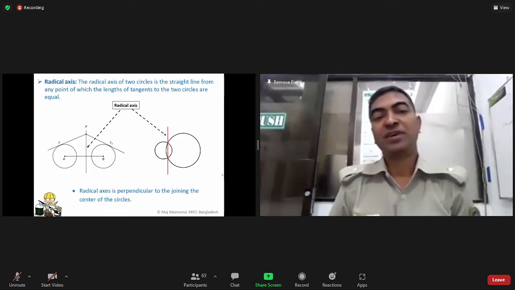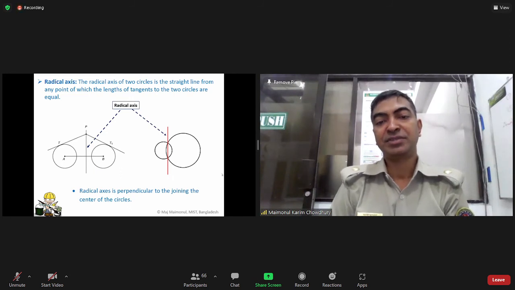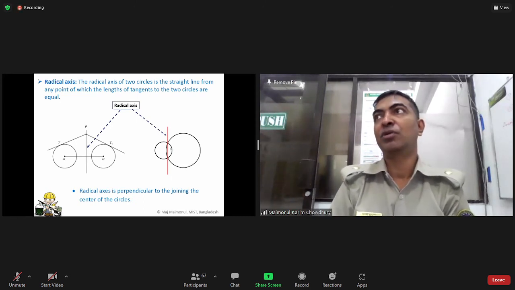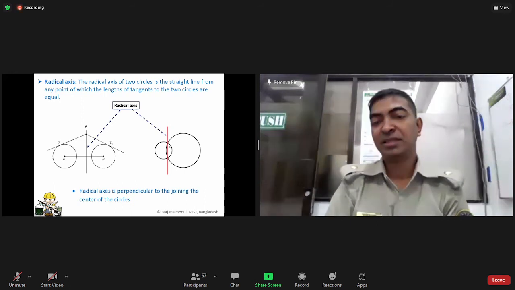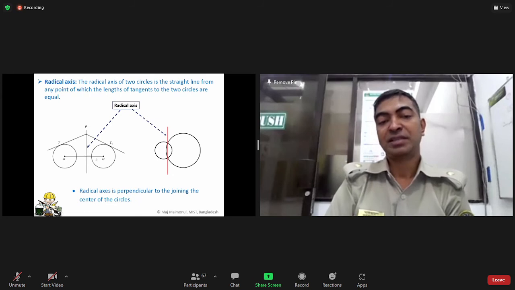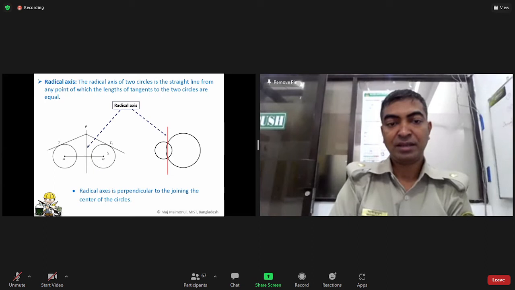At first, the radical axis, internally and externally. You see from the figure, this internal part. If the two circles touch each other internally, the common tangent is drawn at the point of contact.